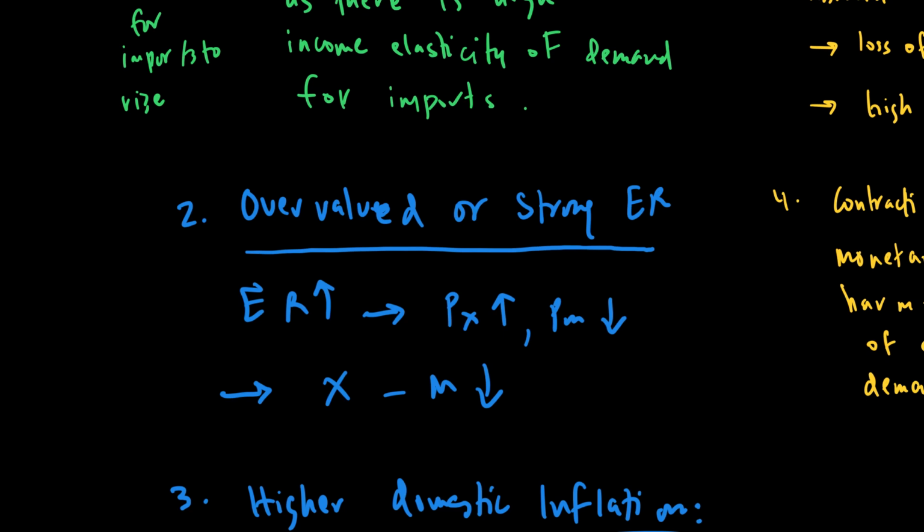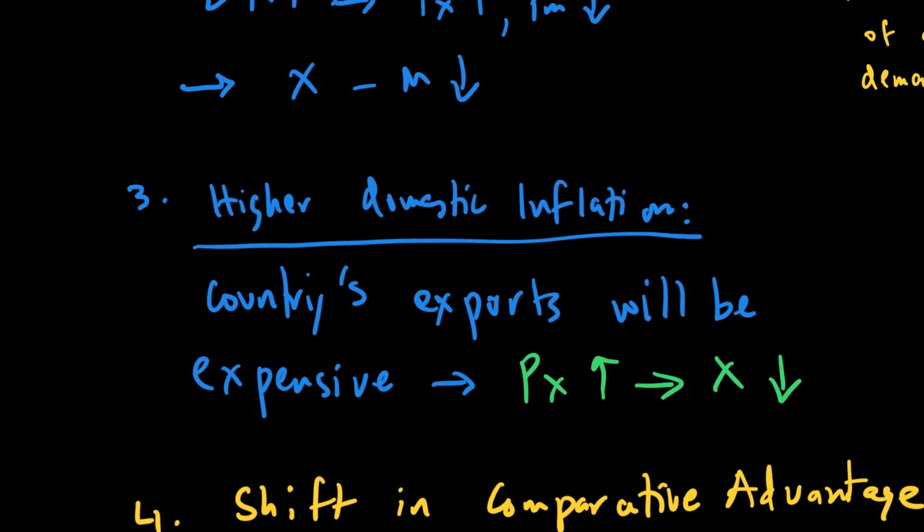The third reason why you may see a country run into a continuous current account deficit is when there is higher domestic inflation. A country's exports in this case will be expensive, and because of the higher inflation and exports being expensive, a country may not be able to compete with cheaper imports. So higher export prices will lead to lower exports, and therefore a continuous current account deficit. So that's why keeping inflation low could be an important goal to achieve whenever a country is suffering from inflation.